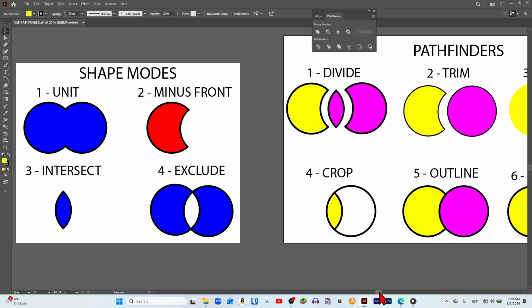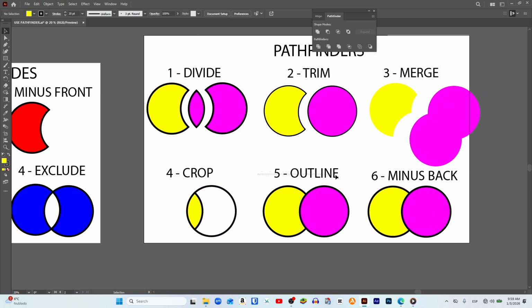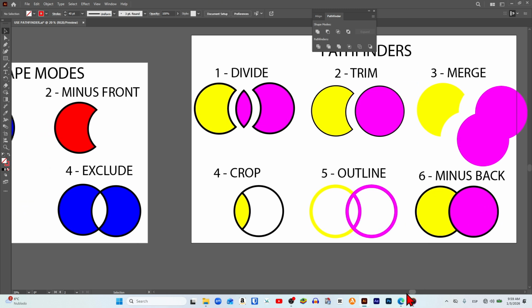After that we move on to the outline section. Select both shapes, and when applying the outline function you can see that only the outlines are kept. But this is very interesting, because the outlines will keep the color of each of the shapes. To see this clearly, we go to the top menu, and if in the stroke section we type 40 and press enter, you can see how the outlines are preserved, each one with the color of the shape it belongs to.